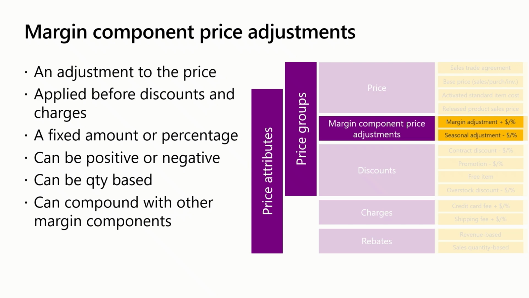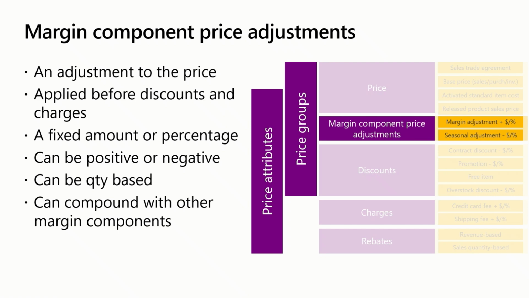Margin component price adjustments allow for adjustments to the price at the time of order before discounts or charges are applied. So adjustments can be a set amount or a percentage and can be positive or negative. Adjustments can be driven based on order quantity and can compound with other price adjustments within the same price component code and across price component codes.